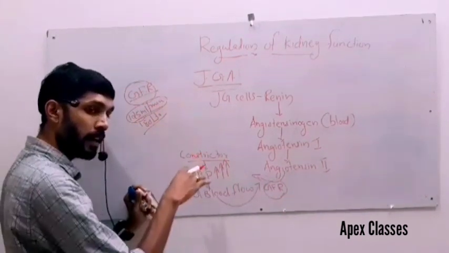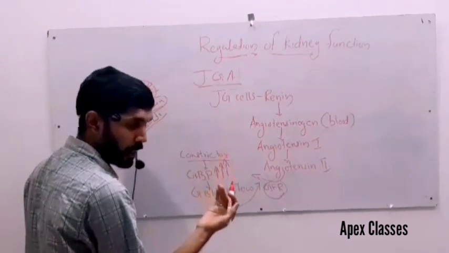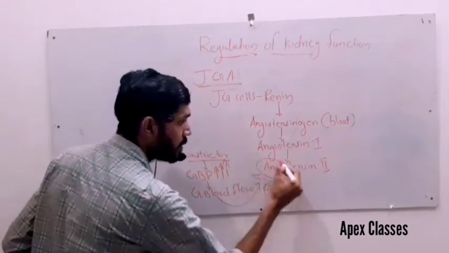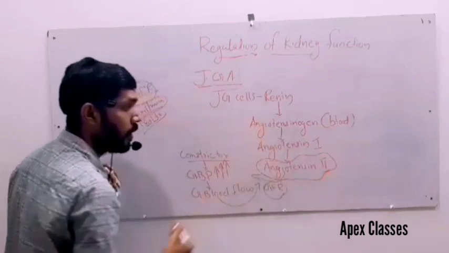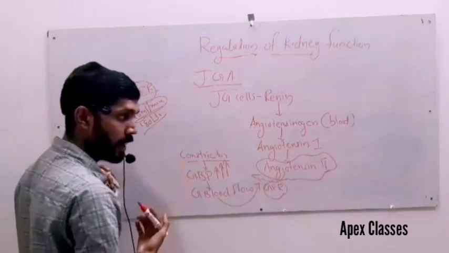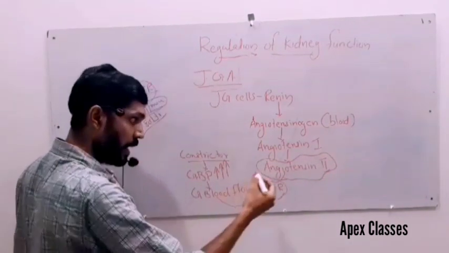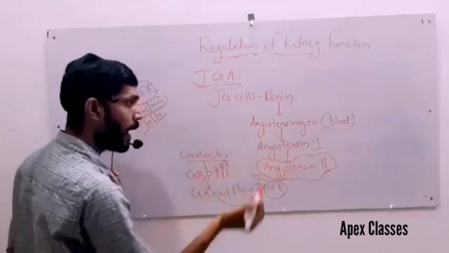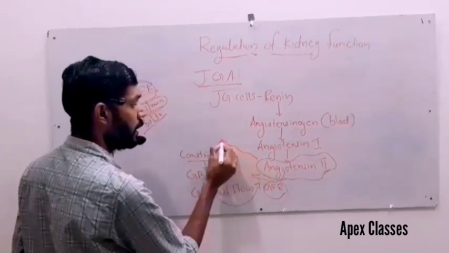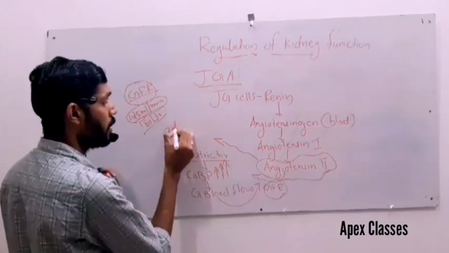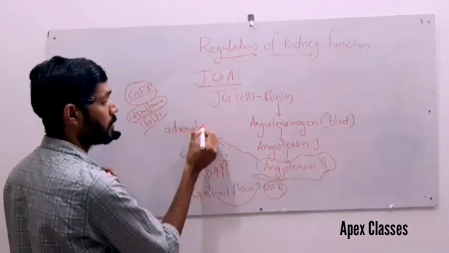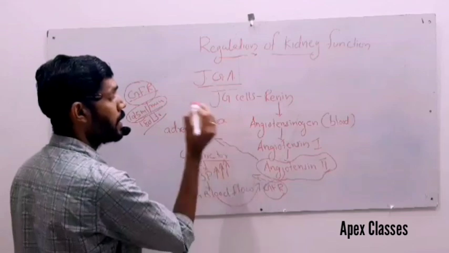Like ADH, angiotensin 2 also has another function. What is the second function of angiotensin 2 besides this? It activates the adrenal cortex.